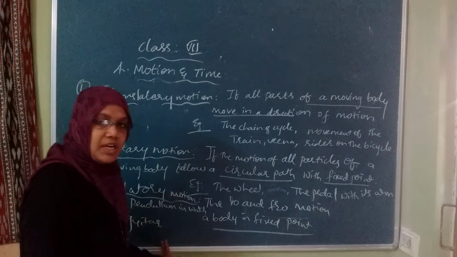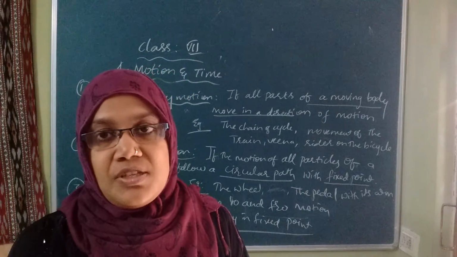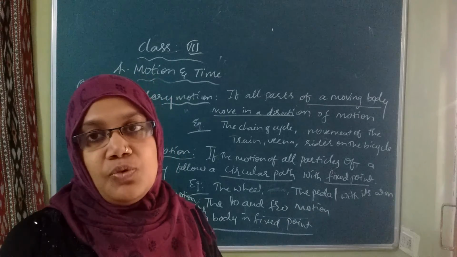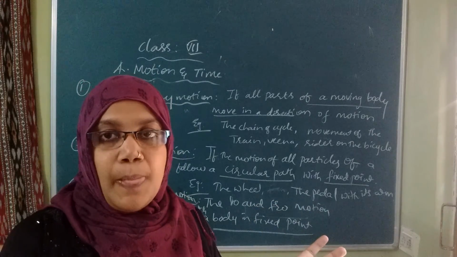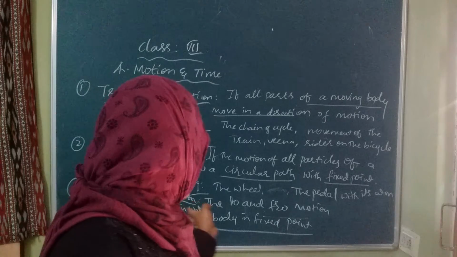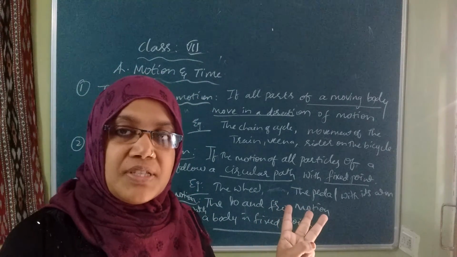Oscillatory motion examples are the guitar and the pendulum. In this class, first we saw motion, which is nothing but movement, and its three types.